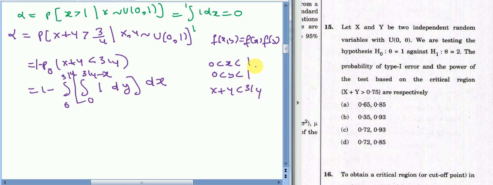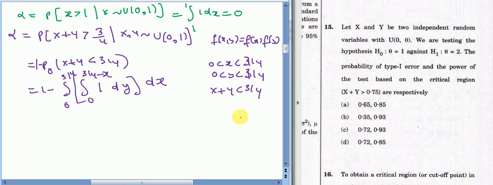So actually the upper limit of x and y should be 3/4, because we need to keep the sum less than 3/4. So none of your x and y can be more than 3/4.